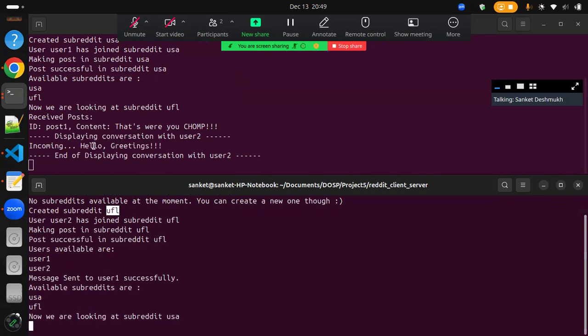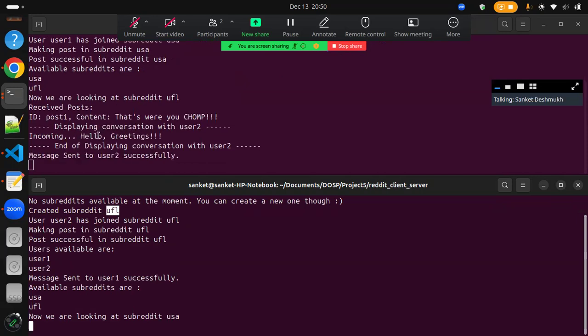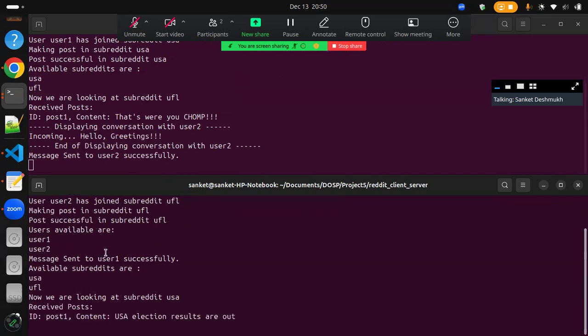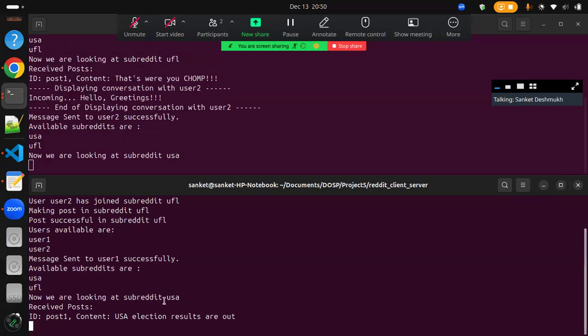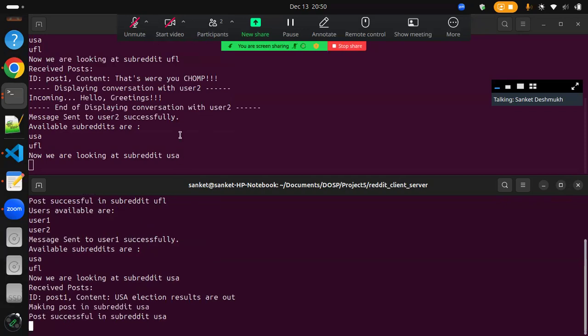When this client opened its inbox request, it is able to see the incoming message, and it has also responded to user 2, which we will be able to see in some time in the client two terminal. As we can see, these clients are meanwhile also interacting with different subreddits.